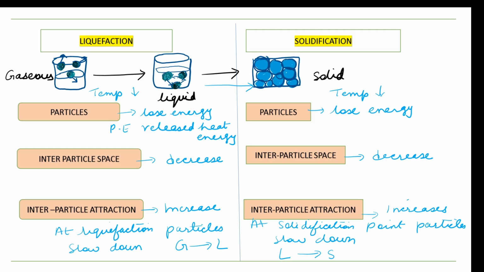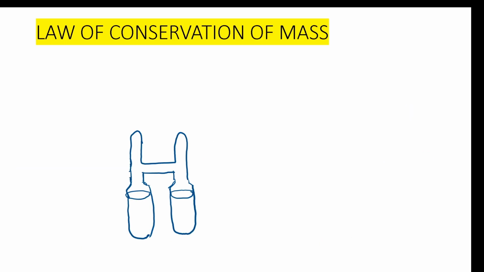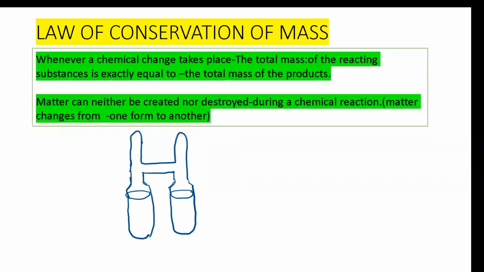Now lastly we are going to see the law of conservation of mass. Lavoisier was the scientist who formulated the law on the results of an experimental evidence which was carried out in this H-shaped tube. So let's first see what the law states. It states whenever a chemical change takes place, the total mass of the reacting substance is exactly equal to the total mass of the products. Or in simple words, we always say that matter can neither be created nor destroyed during a chemical reaction.